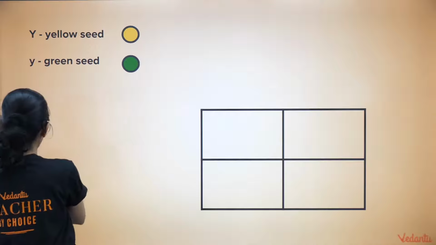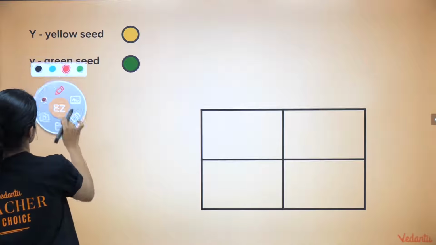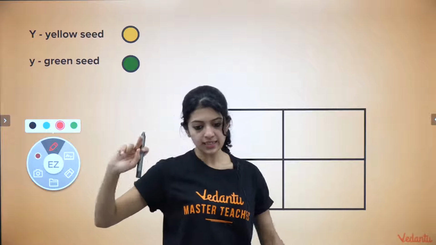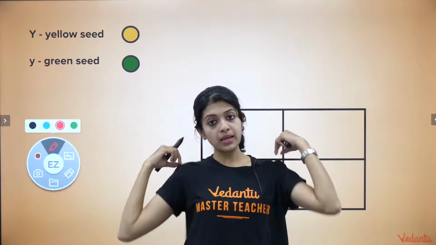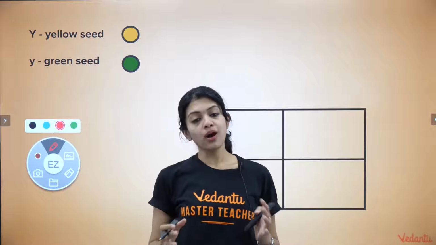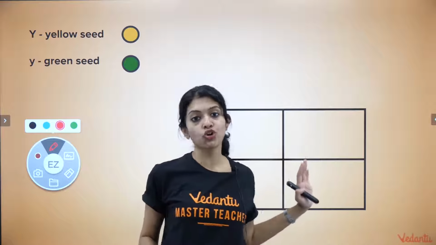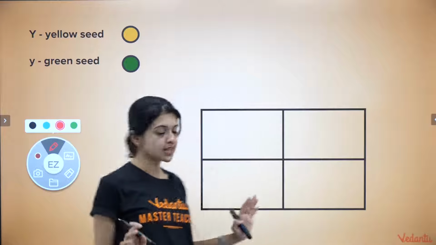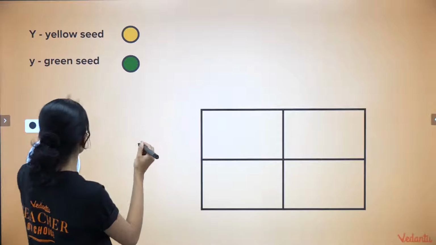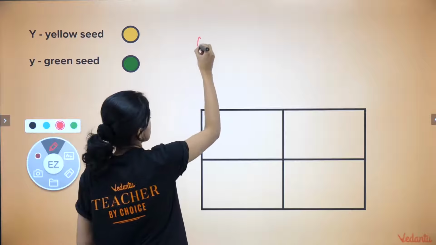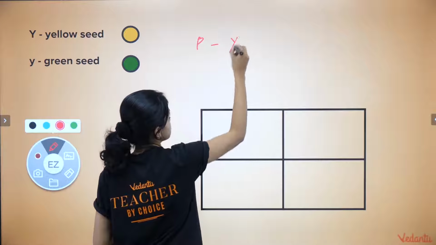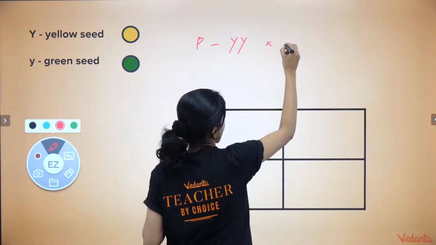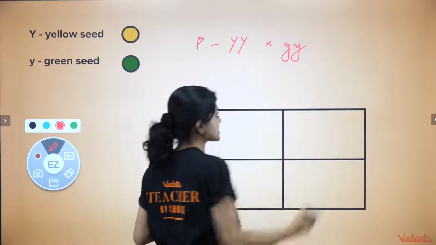Let us work out this cross. Now again, children, those of you who think that biology needs only memorizing, and if you are fond of physics or mathematics, I'm sure you will find this to be a lot of fun. Just understand the logic of how this works. The only thing you need to keep in mind is that in this cross, we have 2 parents, one which is a pure breed yellow seeded plant and another one which is a purebred green seeded plant.